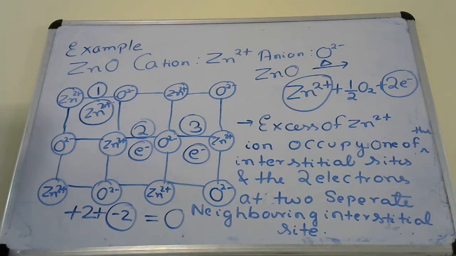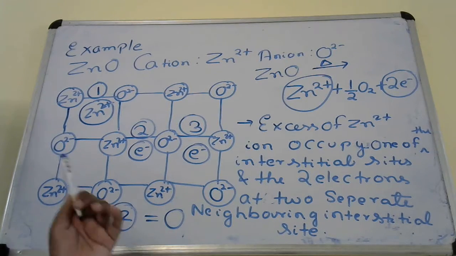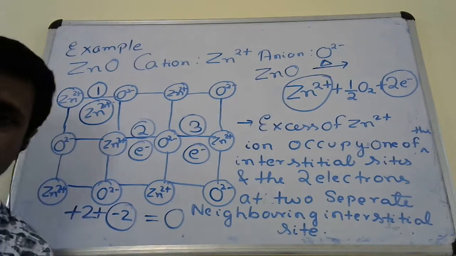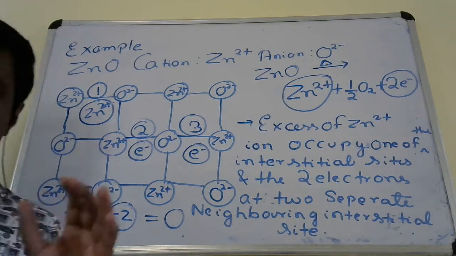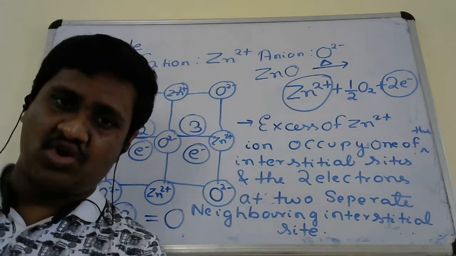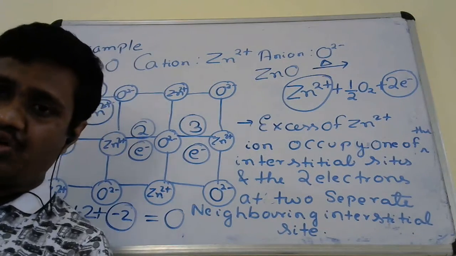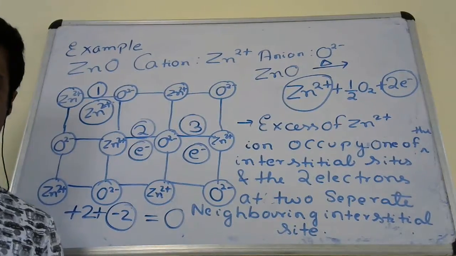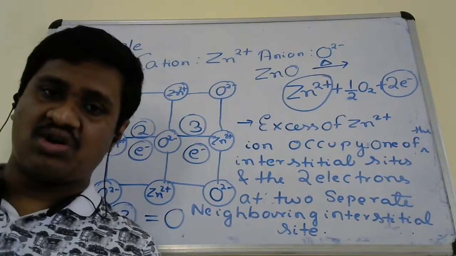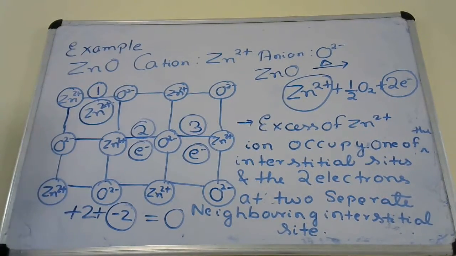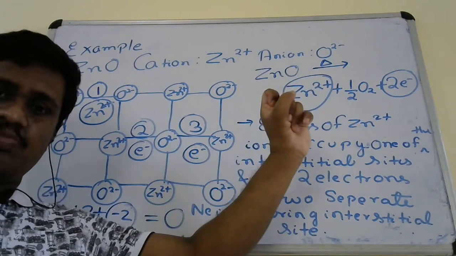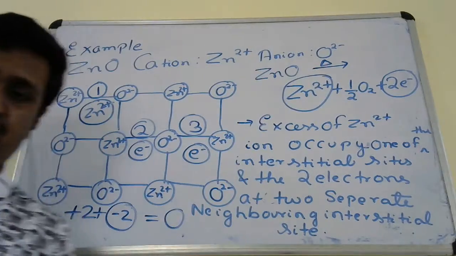Okay, so again I am saying, when we are heating zinc oxide, we have taken a large amount of zinc oxide crystals, out of which a small amount of zinc oxide is heated. So when you heat this zinc oxide, you get one Zn2+ cation and two electrons.